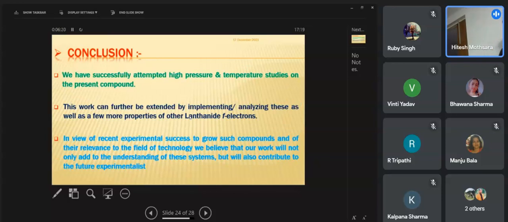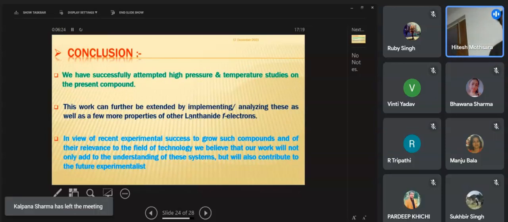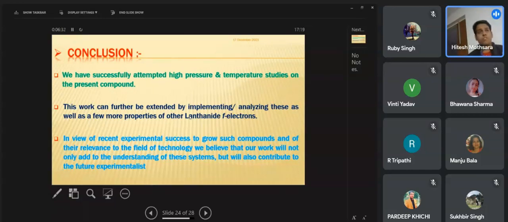This work can further be extended by analyzing these as well as a few more properties of other lanthanoids. In view of recent experimental success to grow such compounds and their relevance to the field of technology, we believe that our work will add to the understanding of this system, and also contribute to future experiments.